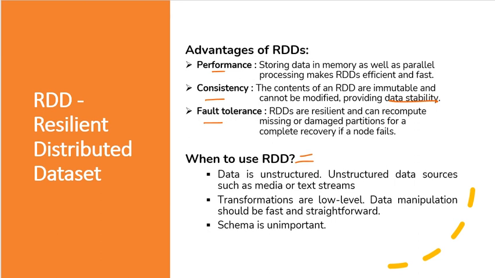So advantages are based on performance, it is very fast; consistency, it is stable; and fault tolerance, meaning it can be recovered whenever one node fails. When to use RDD? RDDs are used for low level transformations, for unstructured data, and where the schema is not important. So this is all about RDD.